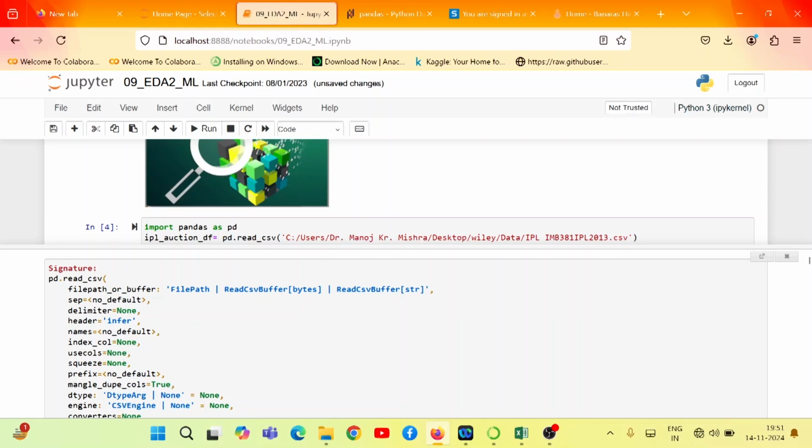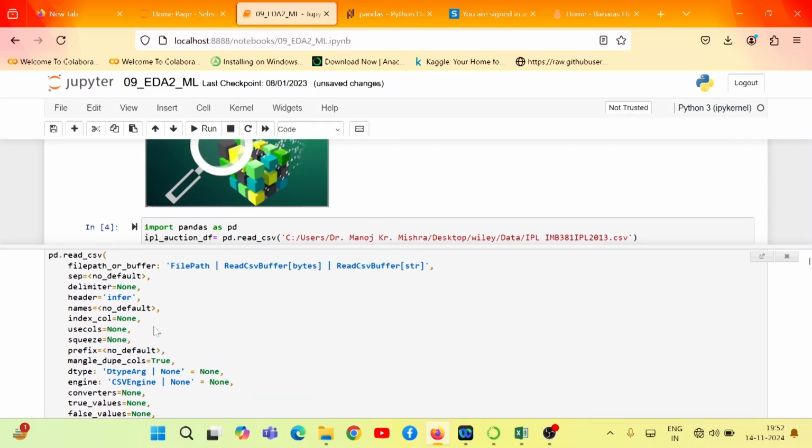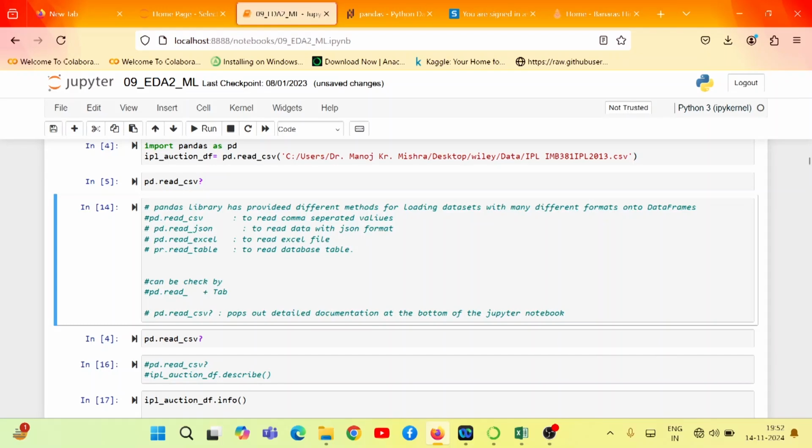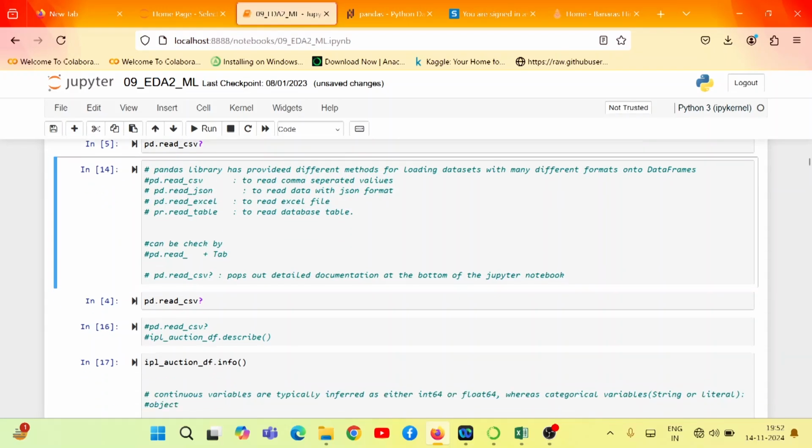So pd.read_csv takes the file name as a parameter, and it uses a comma as a separator. If any other separator is there, then we have to set the sep parameter to the appropriate character. The first line in a data set is expected to be the header, right? If not, then the header parameter needs to be set as None. There are a number of parameters, so as per your need, you have to use them, right? Fine. These are the methods we have discussed through which we can read it.